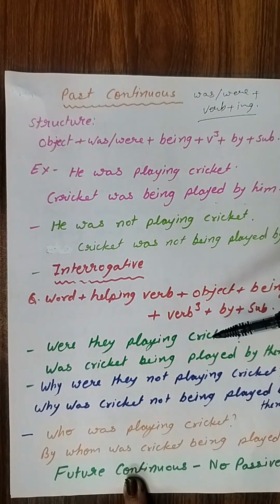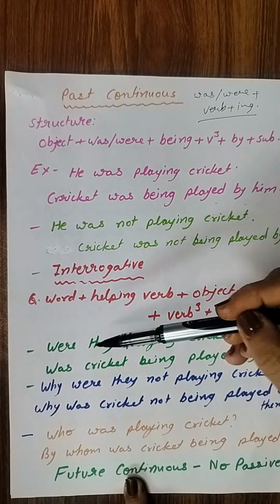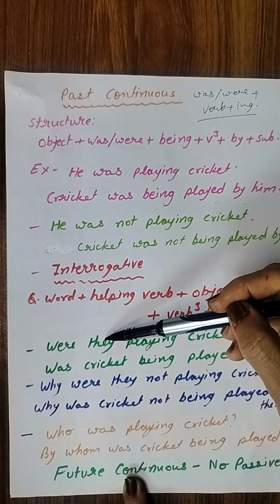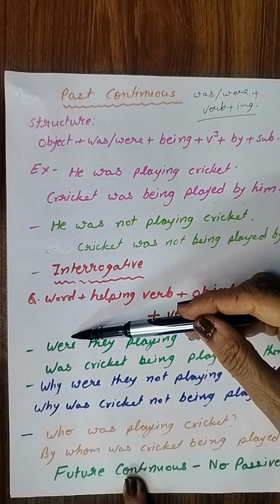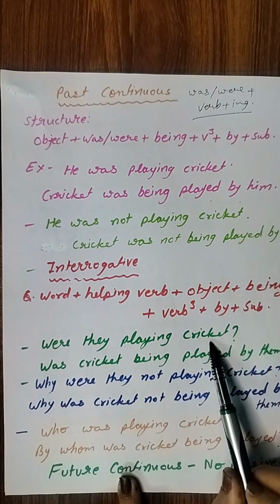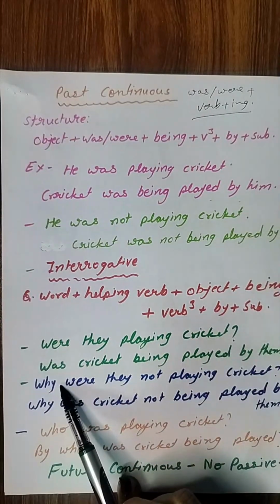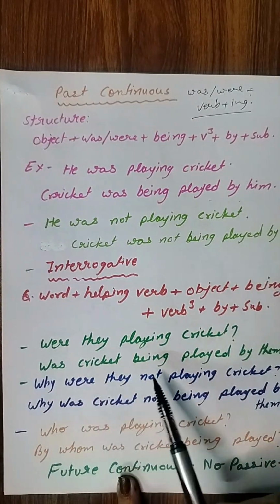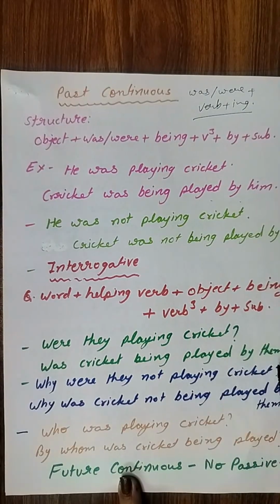Were they playing cricket? Okay, so they is a plural subject, that's why we have written were here in the question sentence. But now our object is singular. Okay, that's why we will write was in the beginning. Was cricket being played by them?